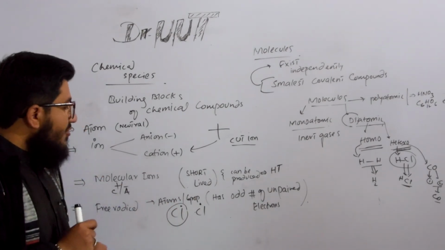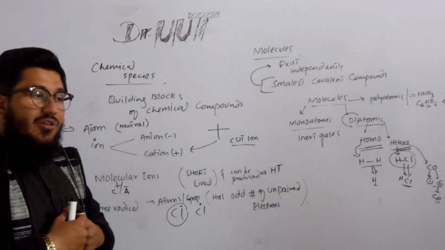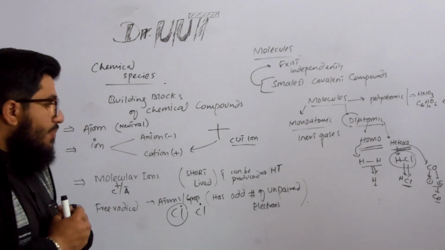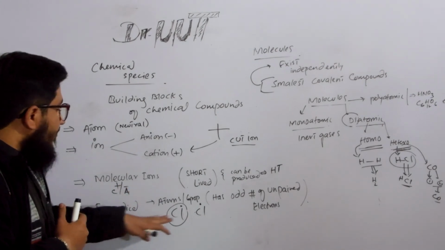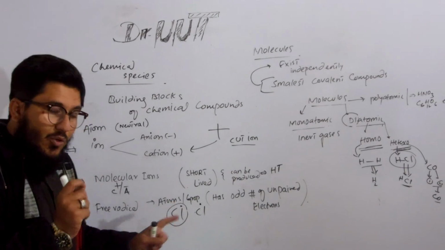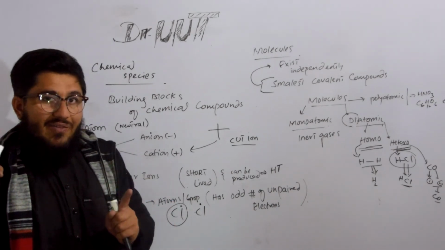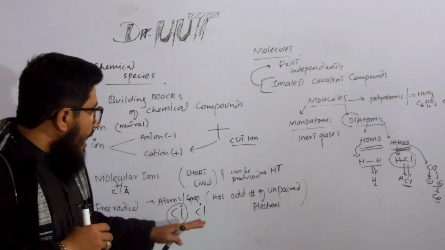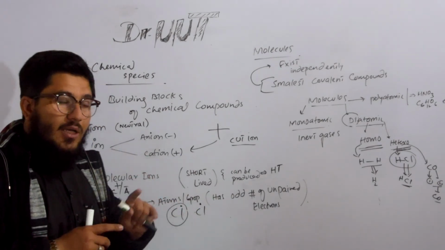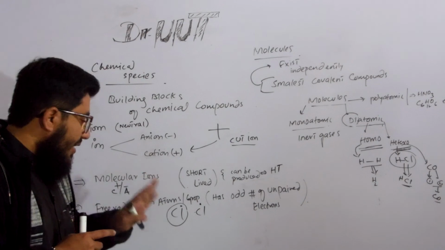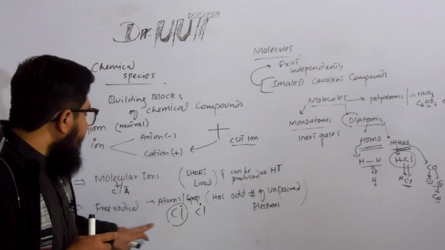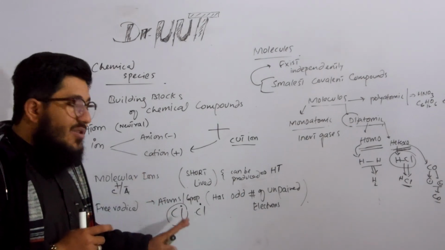This is a very reactive species, hyperreactive. It can react very drastically, in a very harmful and very quick manner. So this is called a free radical. It has an odd number, meaning a single number: 1, 3, 5, 7. These are called odd numbers. And this is unpaired now. If an odd number of unpaired electrons appears on an atom, then that atom is given the name free radical. Now this is a free radical.